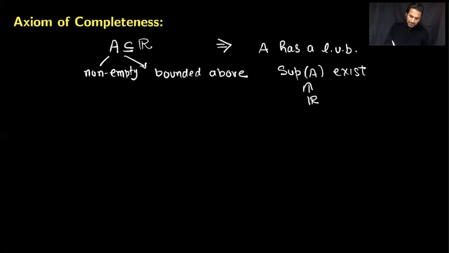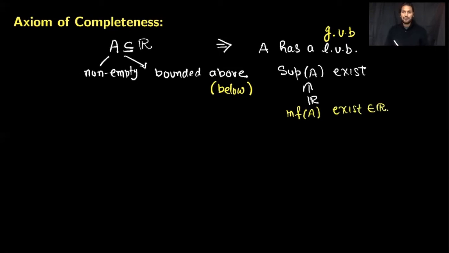You can also make another assumption. If the set is bounded below, in this situation, instead of the least upper bound, this axiom guarantees that it has a greatest lower bound, or in other words, the inf of A exists and it belongs to the real numbers. So this is the other axiom, which we assume if the set is bounded below.